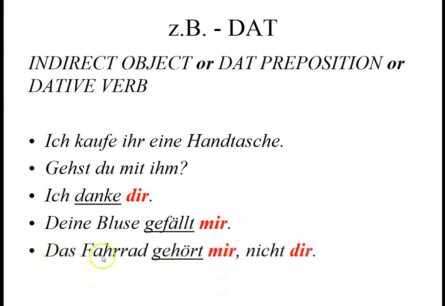And the last one. Das Fahrrad gehört mir, nicht dir. Gehören, to belong to, is a dative verb. So the bicycle belongs to me, not you. So these are both taking the dative case because we're utilizing a dative verb. Go ahead and put a box around all of the dative personal pronouns.